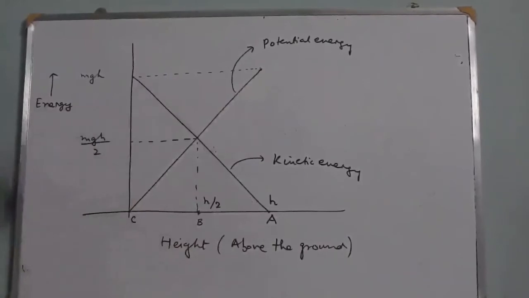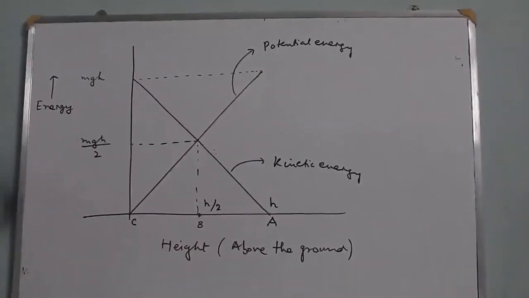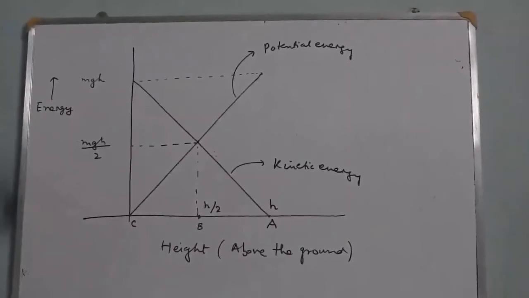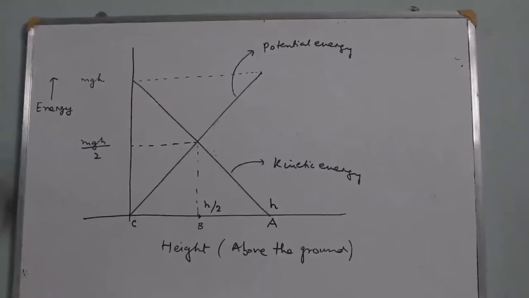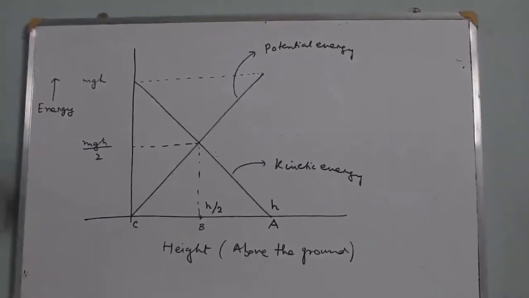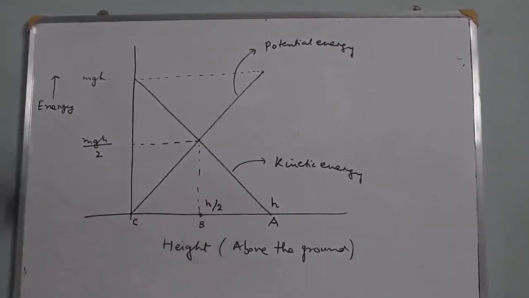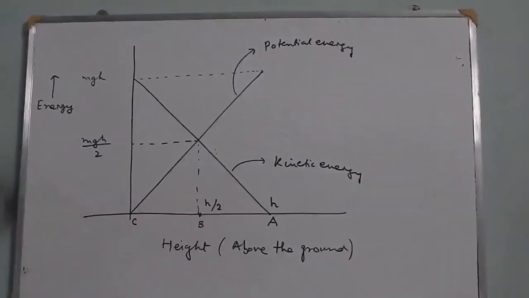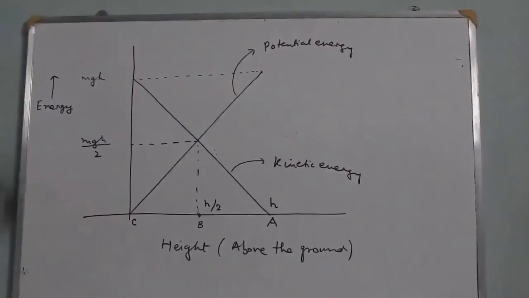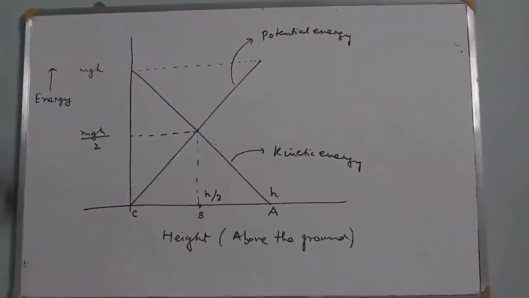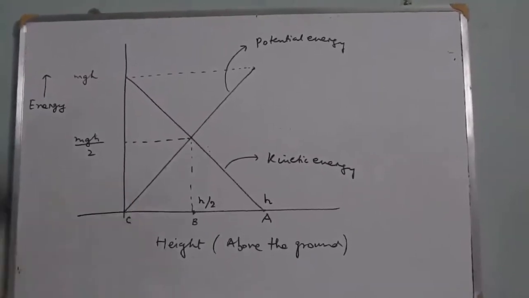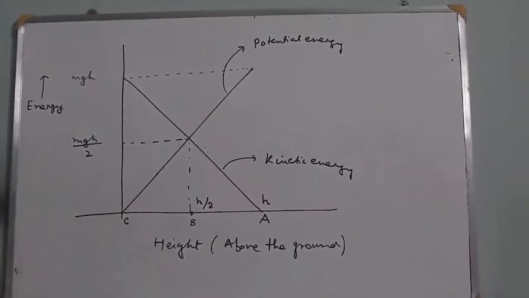So when the object has been released from a specific height, its kinetic energy increases and potential energy decreases, but the sum of the kinetic and potential energy remains constant. In a similar manner, if we project the object from the point C with some velocity until it achieves the height h, its kinetic energy decreases and the potential energy increases. So for a rising body, that means when a body is thrown vertically upwards under gravity, its kinetic energy keeps on decreasing and the potential energy goes on increasing, but the total mechanical energy remains constant. So in both situations, the mechanical energy is conserved.